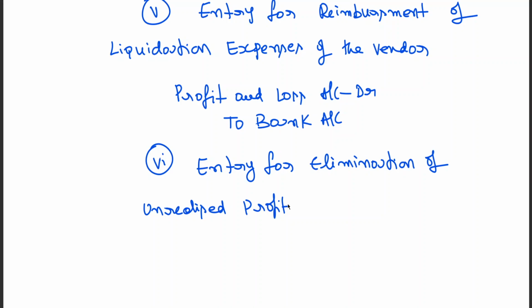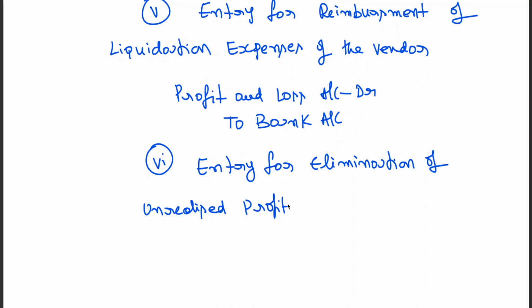But when both companies' closing stock is merged, there is a chance that some stock has been overvalued. So we need to adjust.